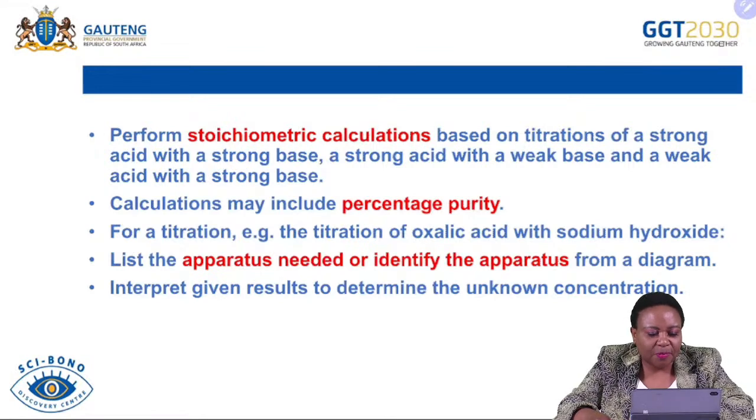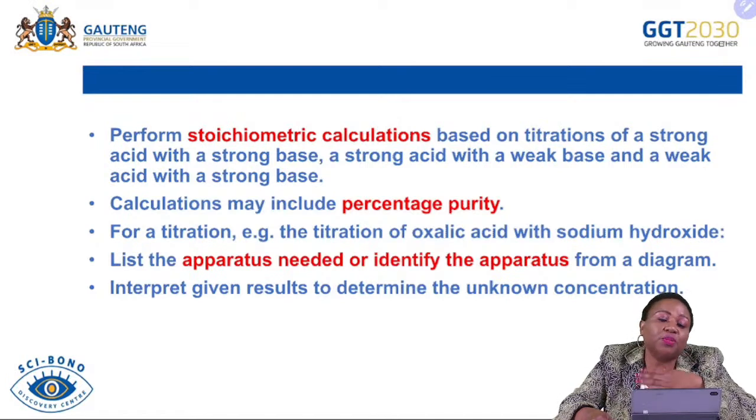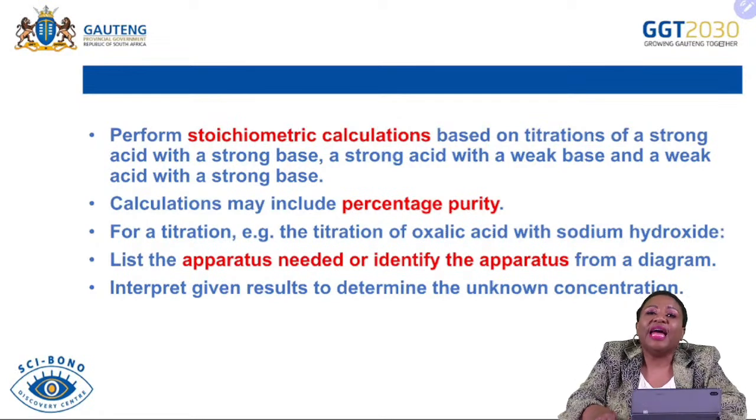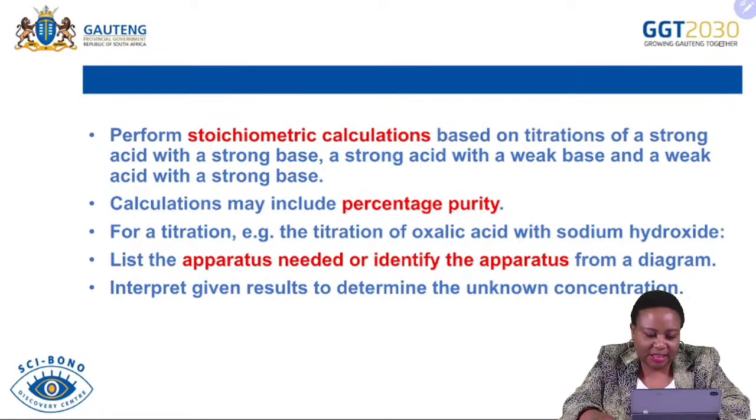There are some calculations that might also include percentage purity. We know that when we talk about percentage purity, we are looking at how pure the reactants are that are reacting. So it's in terms of the reactants. Whereas percentage yield, which is not stipulated on our exam guideline, looks at the percentage of the product that is formed in that reaction. So purity has everything to do with the reacting substances, which are reactants.